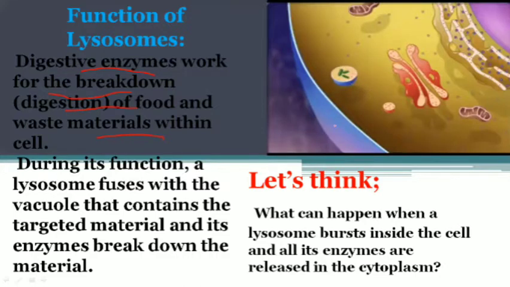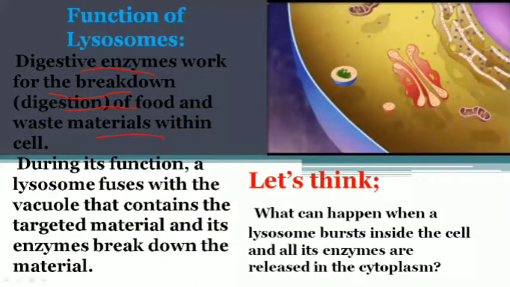Just tell me one thing. What can happen when a lysosome bursts inside the cell? Because there is not only one lysosome, there are lots of lysosomes in our cell.